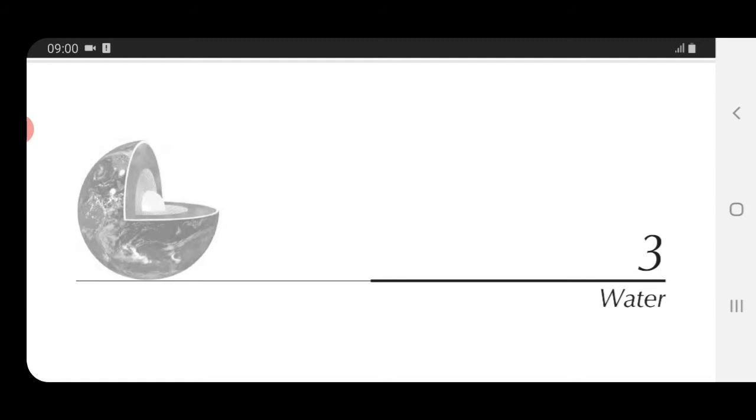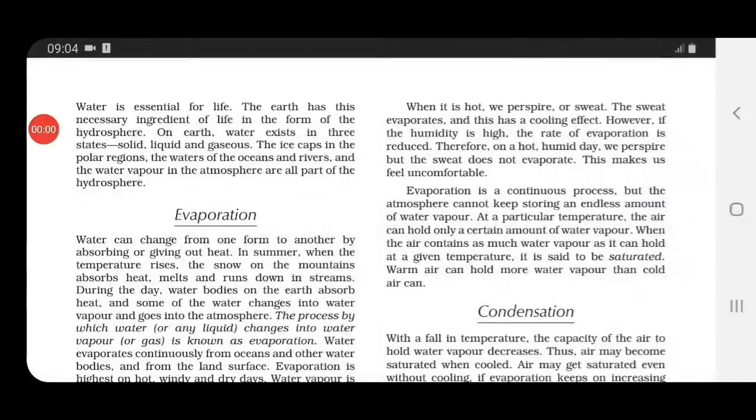Today we are going to start, children, with the third chapter of geography, that is water. Starting with this chapter, you all know that our planet Earth is divided into three spheres: lithosphere, that is land; atmosphere, that is air; and hydrosphere, that is water. In this chapter, we are going to study about hydrosphere.